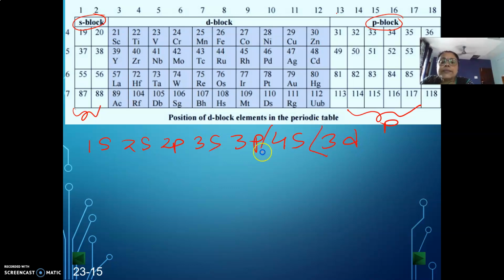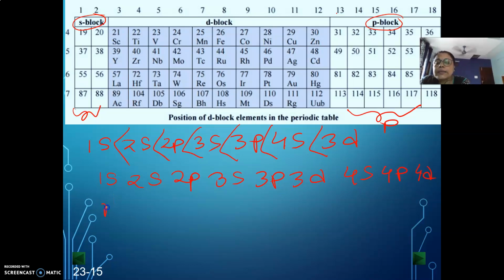This is on the basis of energy. This is the orientation on the basis of energy. But on the basis of valency, if we want to arrange them, this will be 1s less than 2s, 2p, 3s, 3p, 3d, 4s, 4p, 4d.